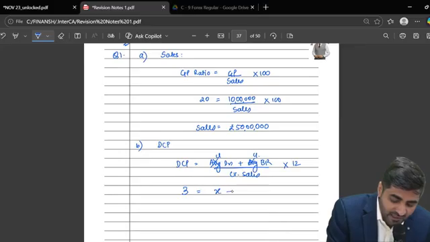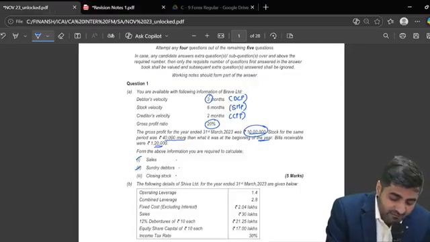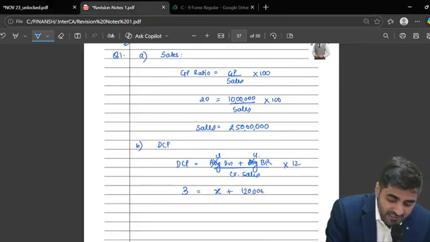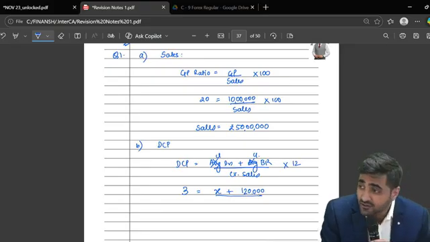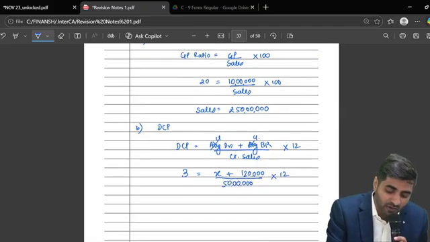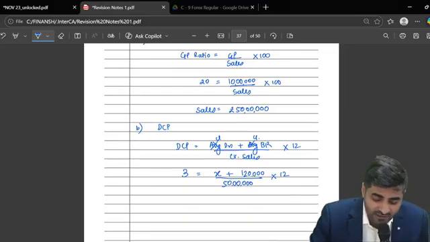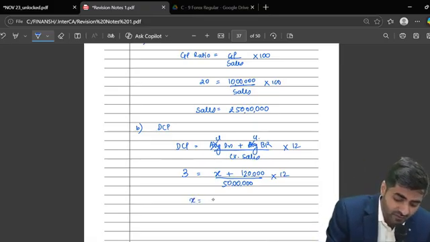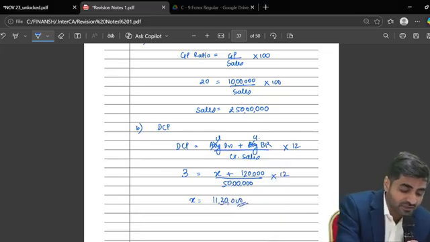So this is 3 months. Let the closing debtors be X. Have they given some bills receivable in the question? How much is that? 1,20,000. Now if no data is given to you, we have to assume all sales are on credit basis. So can I say my credit sales is going to be 50 lakhs? Will this be sufficient to calculate the amount of the debtors? If I multiply 50 lakhs by 3, divide that by 12, and subtract 1,20,000, how much are my debtors? My debtors should be coming as 11,30,000. Online students, are you guys solving?